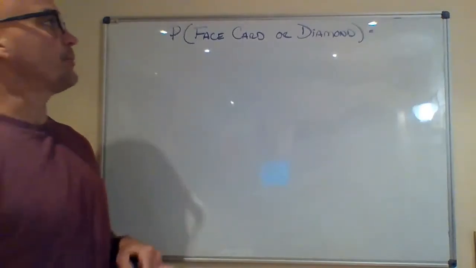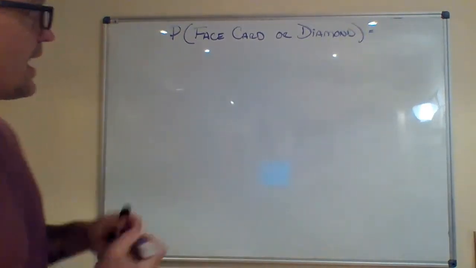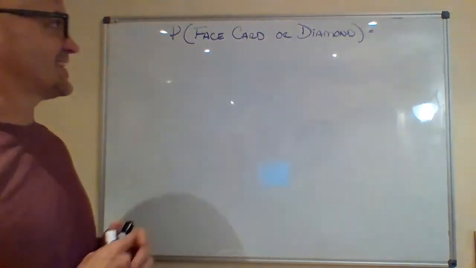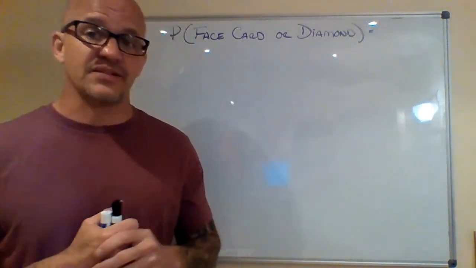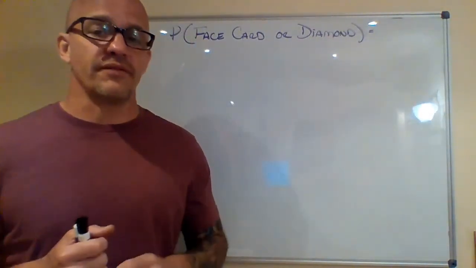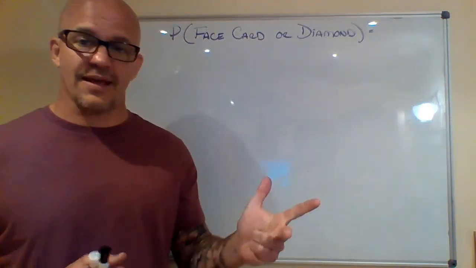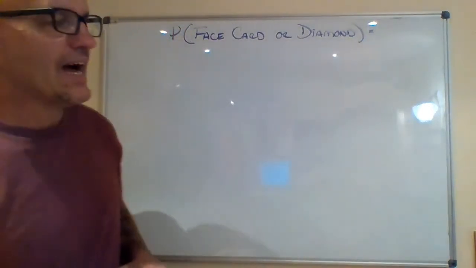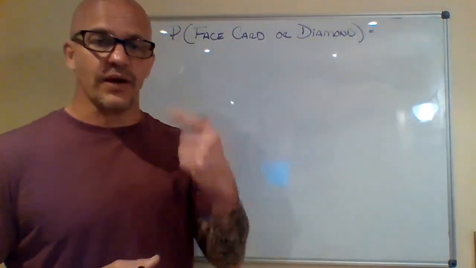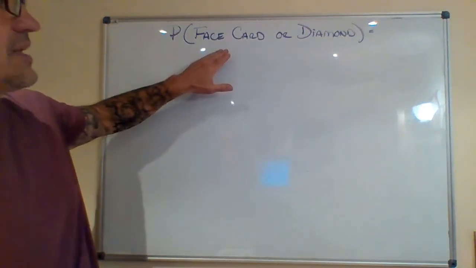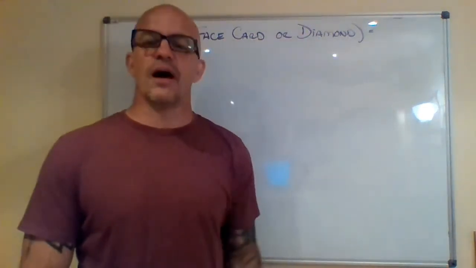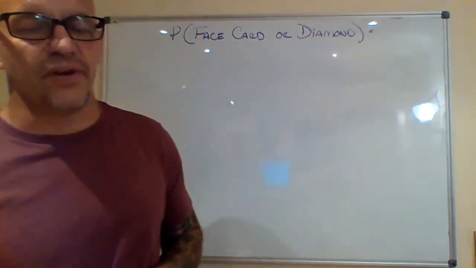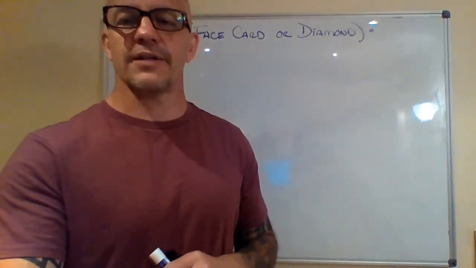Okay, your next example. I would like you to find the probability of whether you would get a face card or a diamond. Now, first thing that I remember from doing this in class a lot, face card is any card that has a face on it. If you look at the deck of cards, the only cards that have a face on them are the Jack, Queen, and King. Aces are not face cards. I know it's a high card and it's at the end of the deck, but it does not have a face on it. So this is just Jacks, Queens, and Kings, or a diamond, which is the other red suit. We focused on hearts, we're going to do diamonds this time just to mix it up. So go ahead, pause the video, give this one a whirl, and then we'll come back and check our answers.